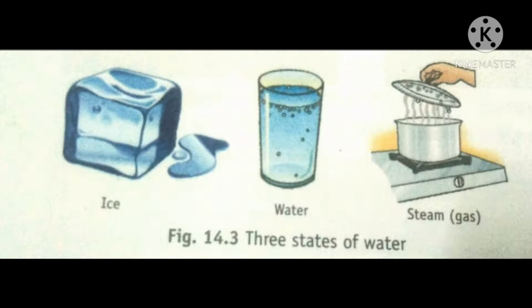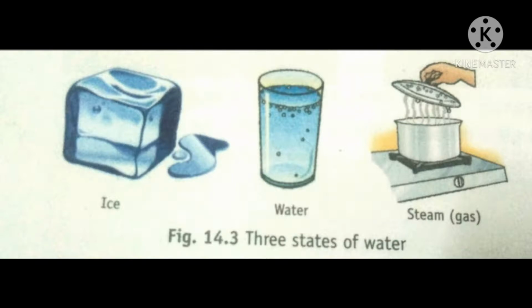We can see solid form in high mountain regions and liquids in rivers, lakes, and oceans. In gaseous state, we can see it as water vapors in the air. These are the three states of water.